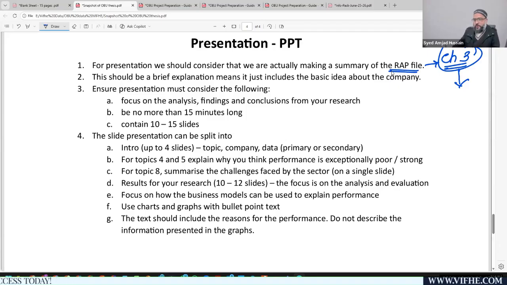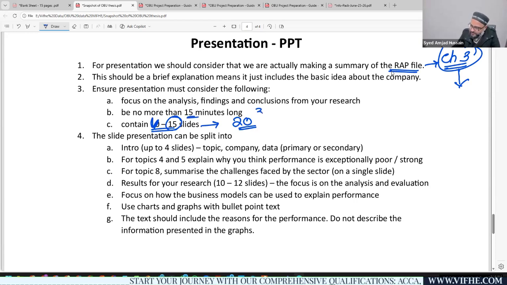In total, you have to create around 10 to 15 slides. Despite the fact OBU will allow you to create 20 slides, I recommend you limit yourself to 15 slides, because your presentation should not be more than 30 minutes.